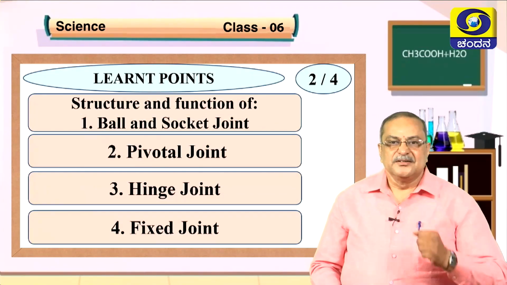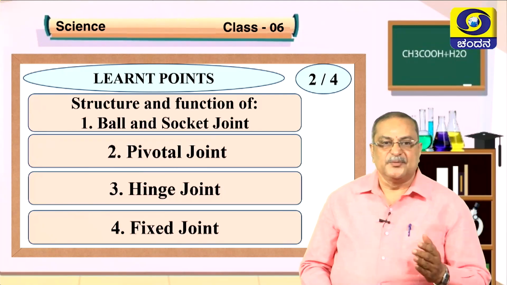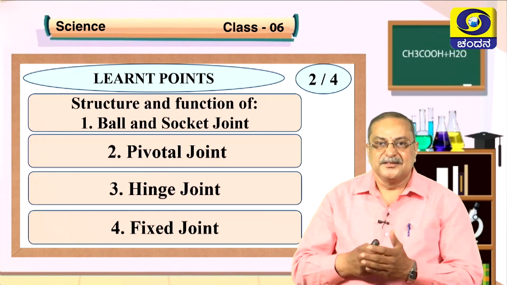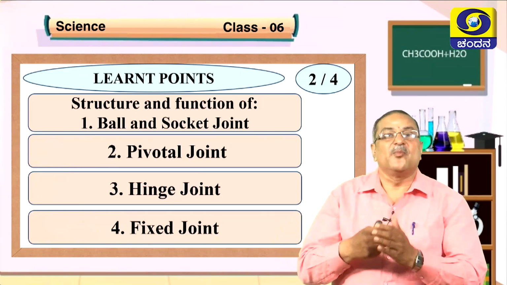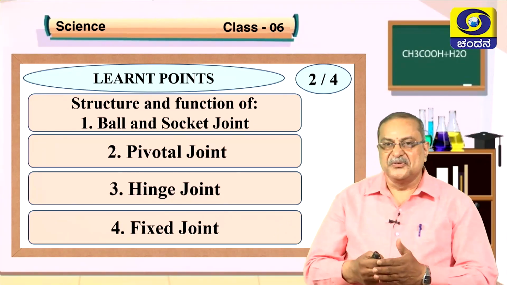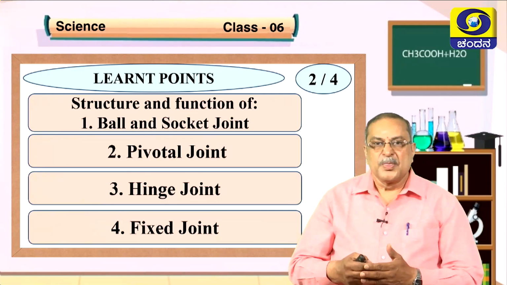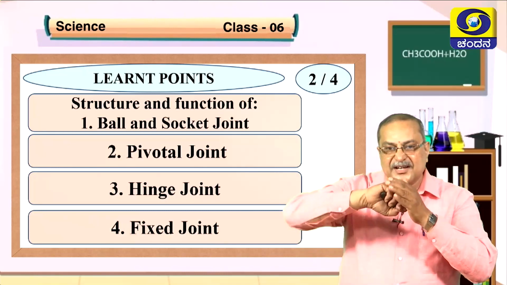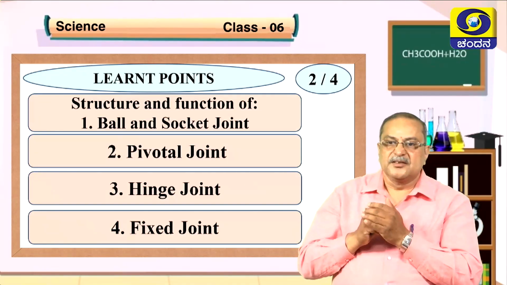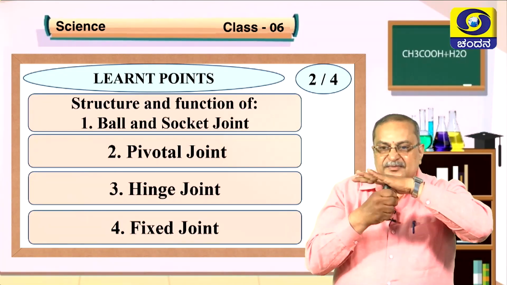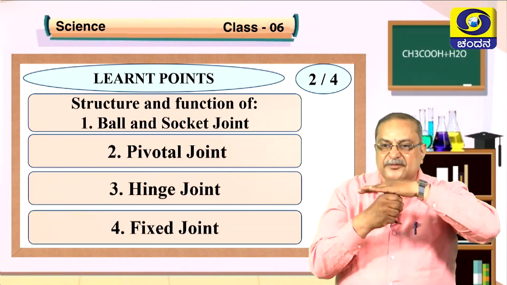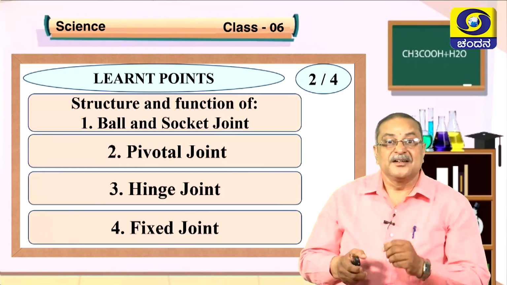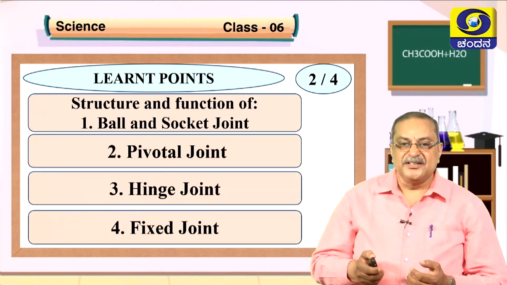Now in the second session we learned about the different types of joints, different varieties, and how to make a model of them. We have seen the video, we have seen the skeleton, and how it is going to work. We have seen the ball and socket joint, how it works. The pivotal joint, how it will rotate left, right, up and down, and the hinge joint, and we have learned to make a hinge joint also.